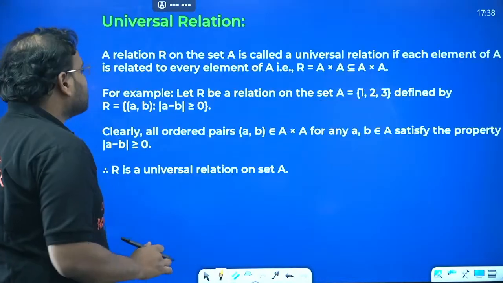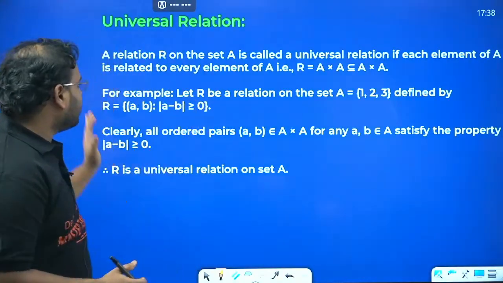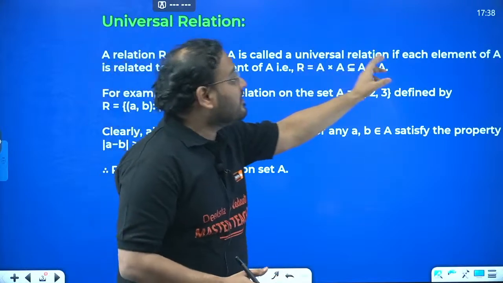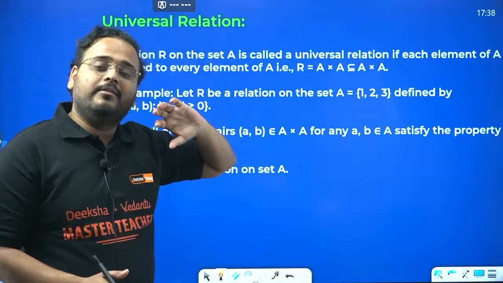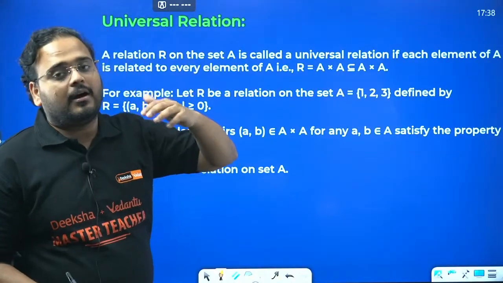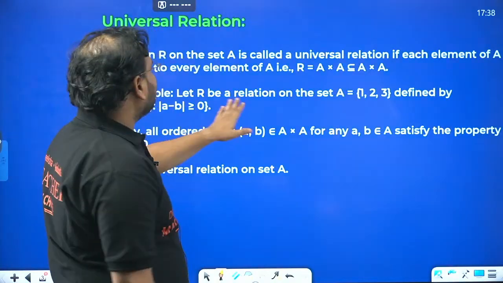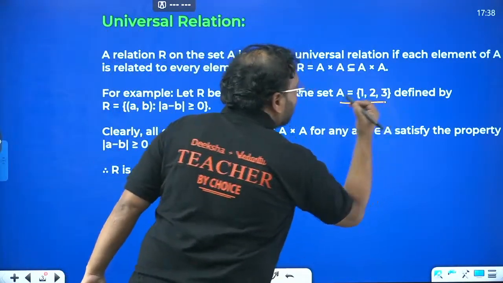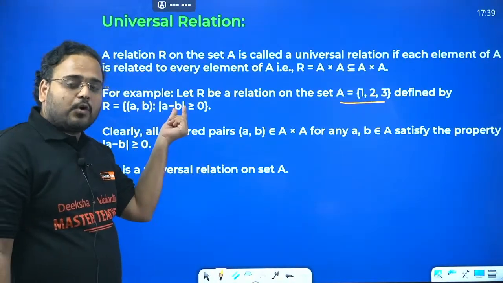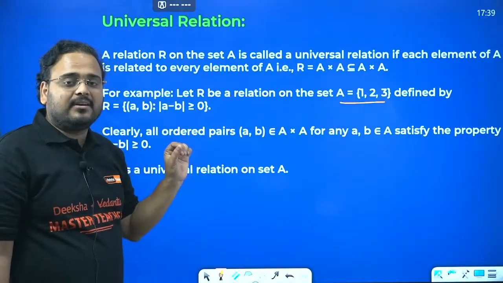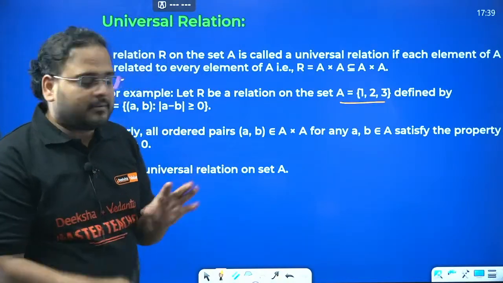Yeah. So we'll try to understand each of them one by one. The universal relation: a relation R on the set A is called a universal relation if each element of set A is able to form a relation with all the other elements in set A. For example, set A is defined as 1, 2, 3, and the relation is that the absolute difference of any two elements, only the magnitude part, is always more than 0.